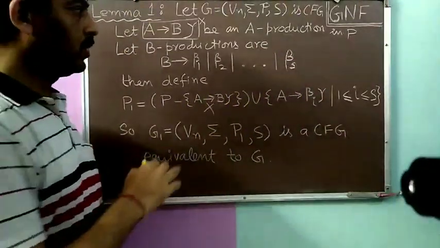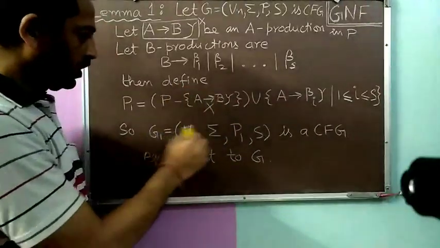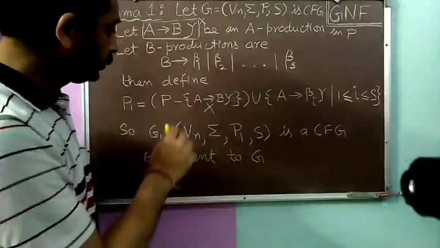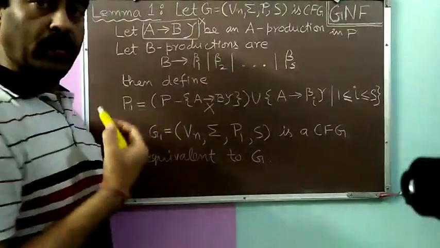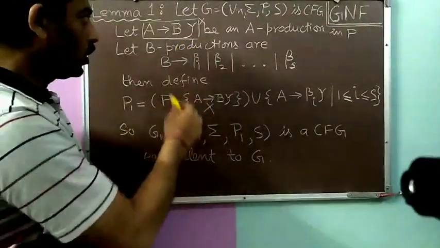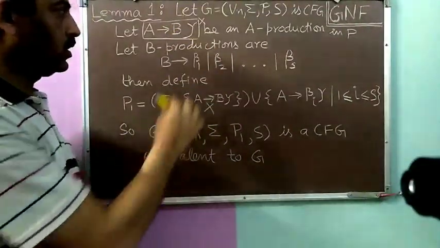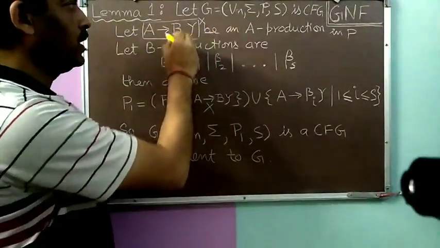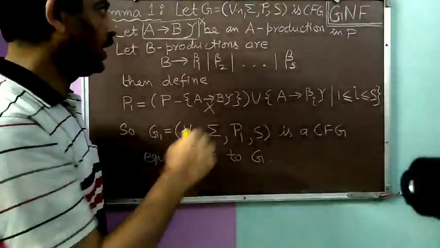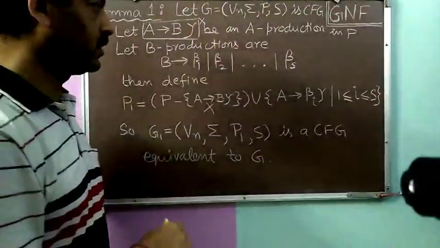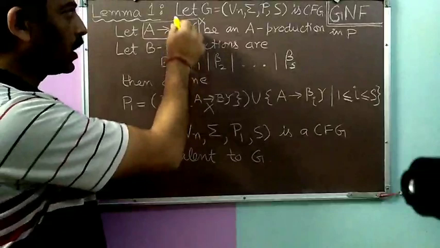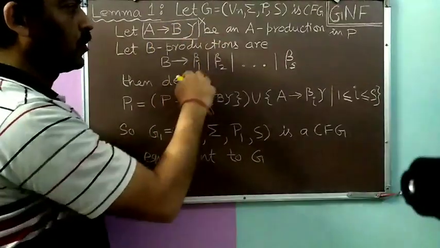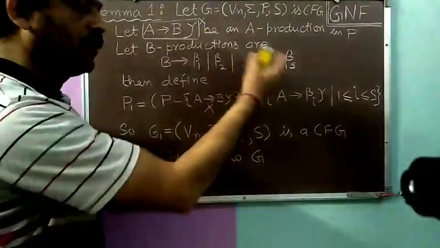Now, both grammars G1 and G are equivalent. The question is, what is the use of it? If you carefully look at the productions, suppose we have an A production having B as the variable at the first place on its right hand side. It will replace that variable B from the right hand side at the first place.